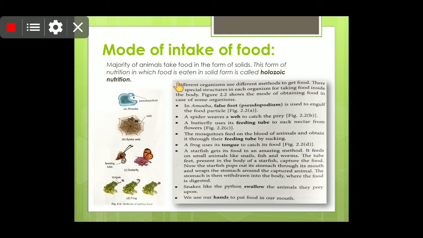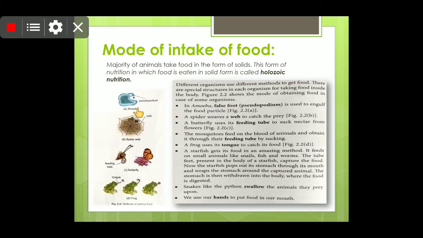This form of nutrition, in which food is eaten in solid form, is called holozoic nutrition. Different organisms use different methods to get food, and there are special structures in each organism for taking food inside the body.